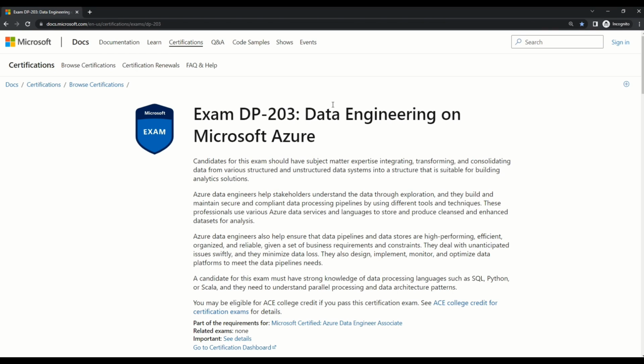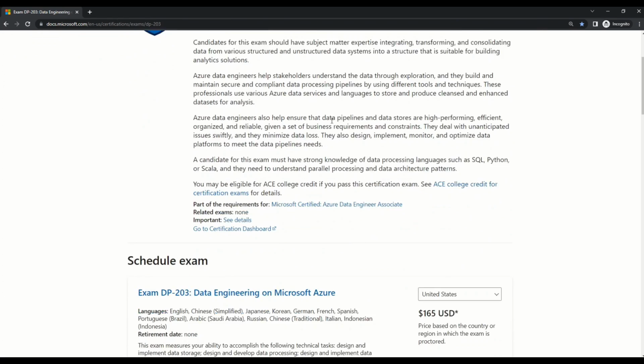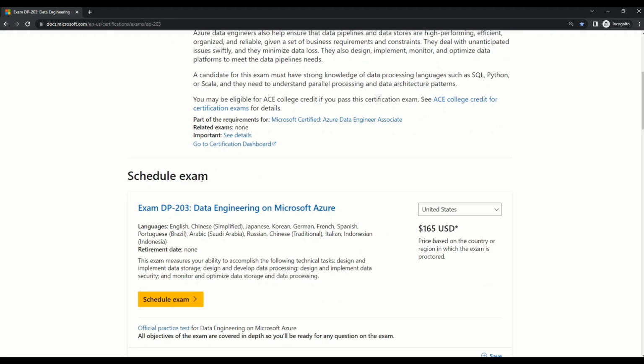Now let's understand how to schedule DP203, and then we will look at pricing for the same. In the same Microsoft documentation, if you scroll down a little, you will reach a section that says schedule exam. Here you can see that the exam is available in a lot of languages: English, Chinese, Japanese, Korean, and many more. Microsoft also tells you that there is no retirement date for this exam. Just after that, there is a link that says schedule exam.